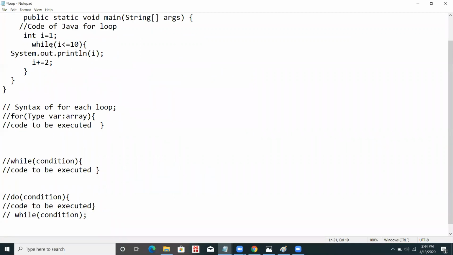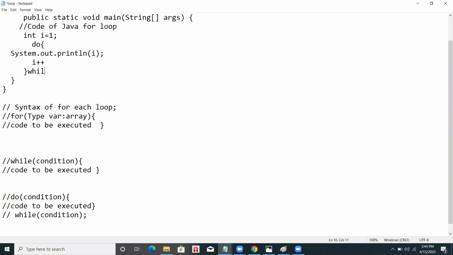The syntax of do while is this. I will write do. The initialization part is also done here. I will not write the operation part here; I can write it inside the block.